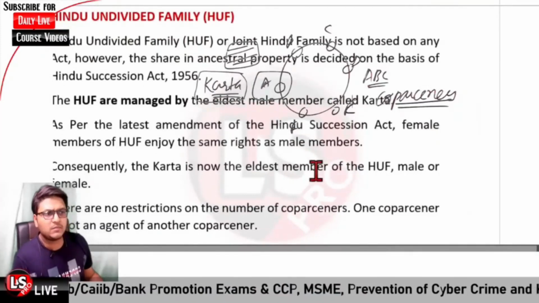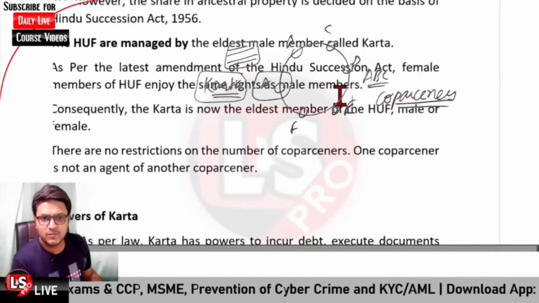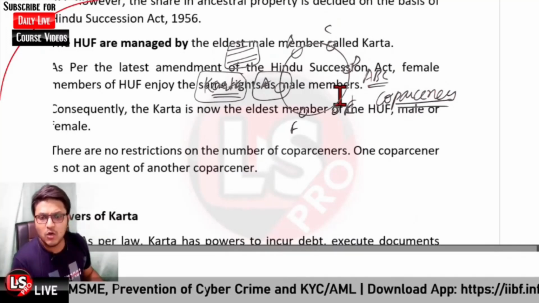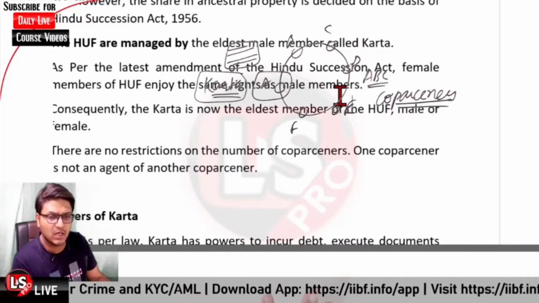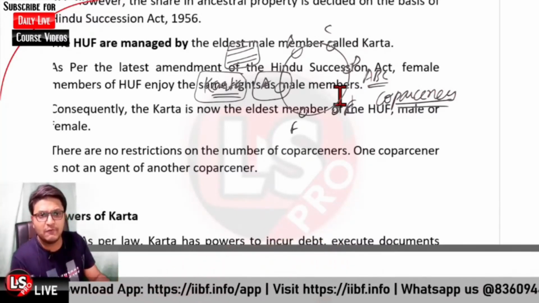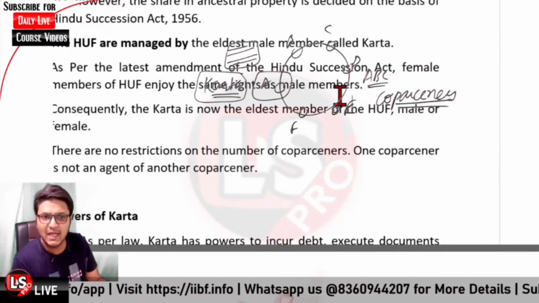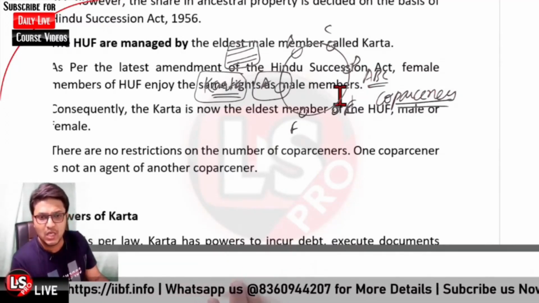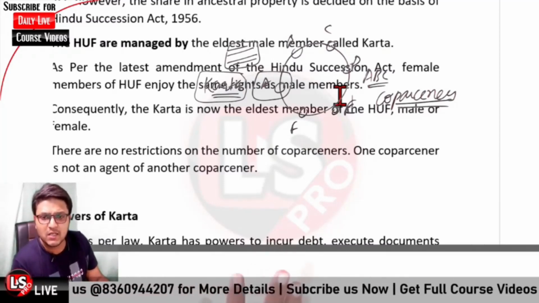Then it is regarding there are no restrictions on the number of co-partners. Co-partners can be unlimited. And further, one co-partner is not an agent of another co-partner.